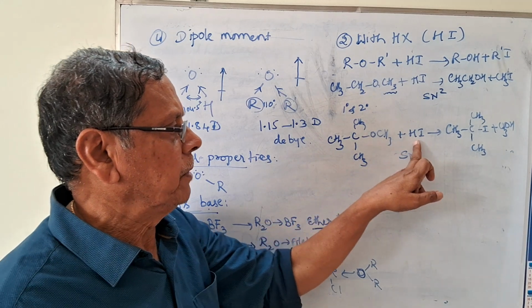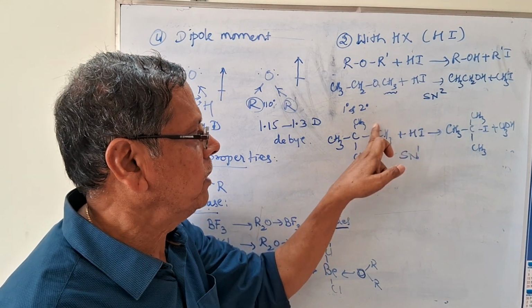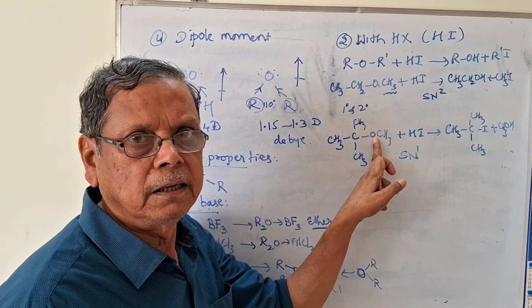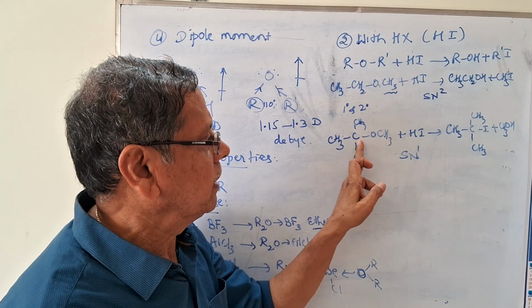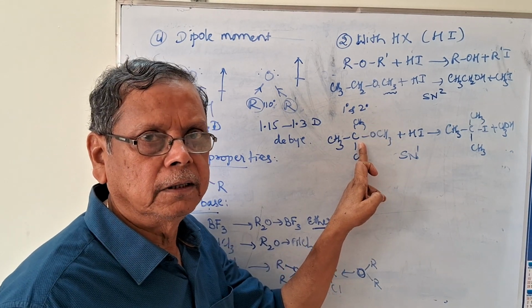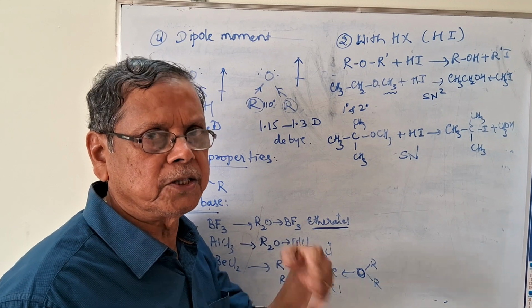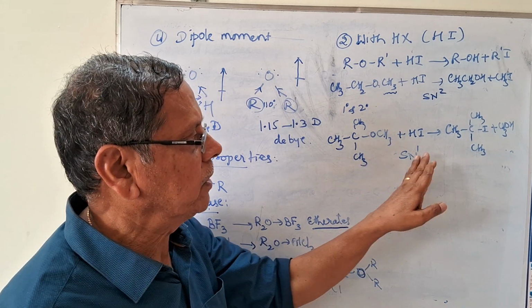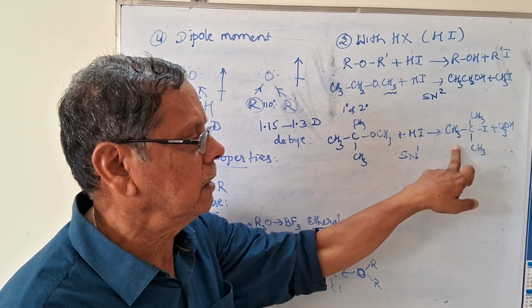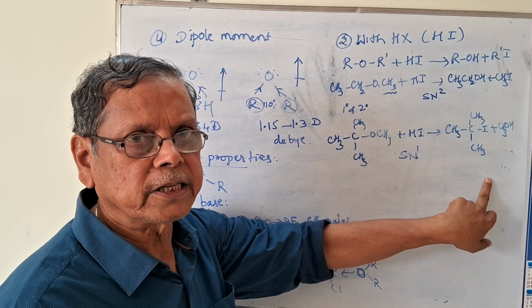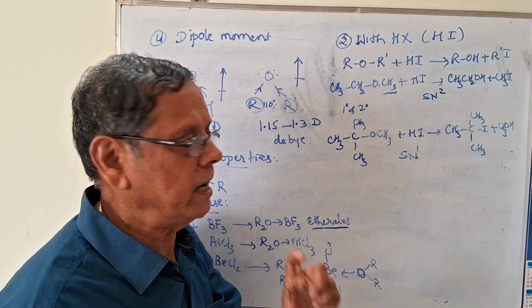That means in the presence of H plus, first this H plus will be taken up by the oxygen and it will form the tertiary butyl carbocation. Tertiary butyl carbocation is more stable. That's why it will further react with iodide ion, the nucleophile, to give rise to tertiary butyl iodide. I will repeat this reaction.